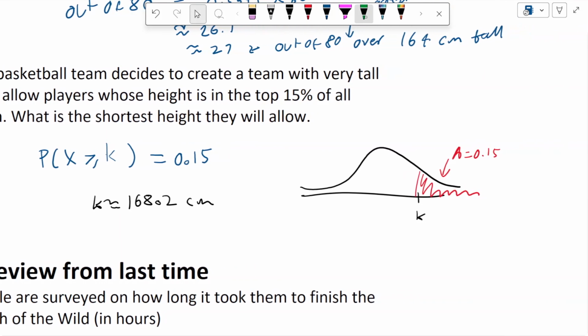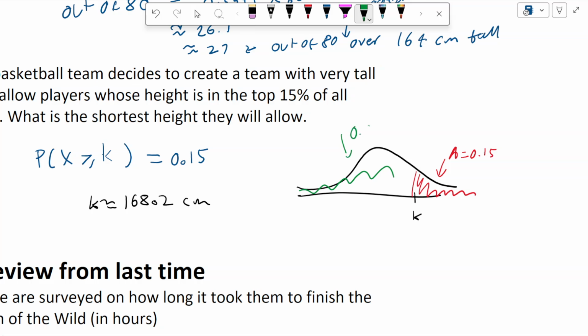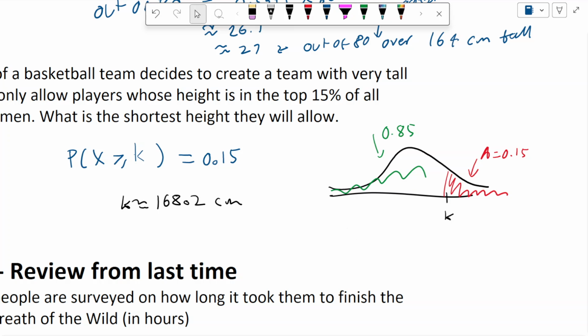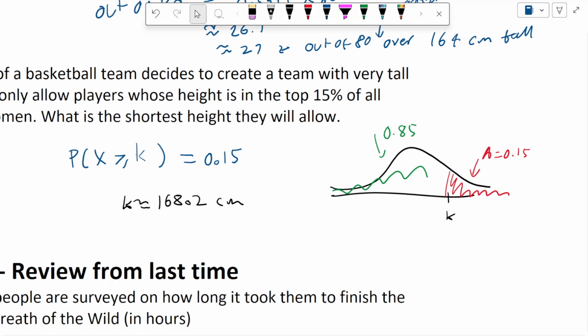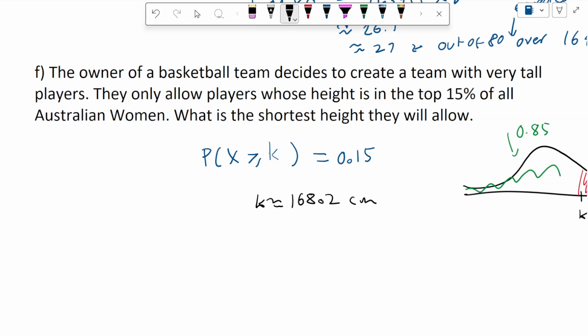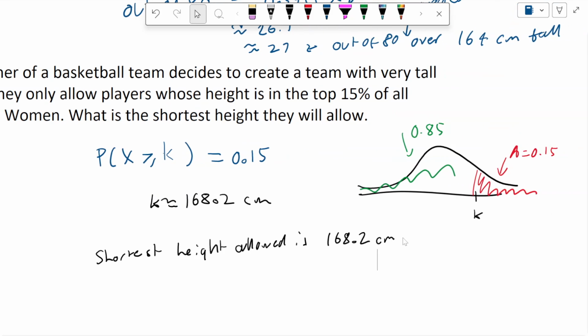By the way, in case you're curious, the area back here would actually be 0.85. So if I did this question using a left tail and 0.85 there, I should get the same answer, which I do. I'd encourage you to think about why these areas might have to add up to 1. Cool, so yeah, K is 168.2, so we could give this in a sentence answer. The shortest height allowed into the basketball team is 168.2 centimeters. Not the best strategy for making a basketball team, but anyone higher than that number will be in the top 15% of heights.